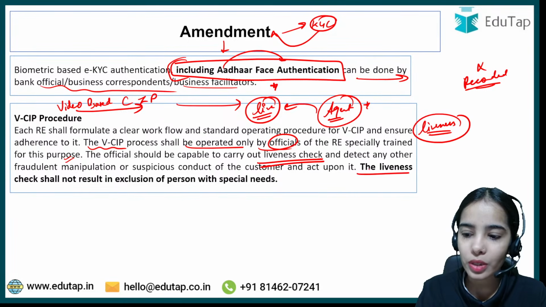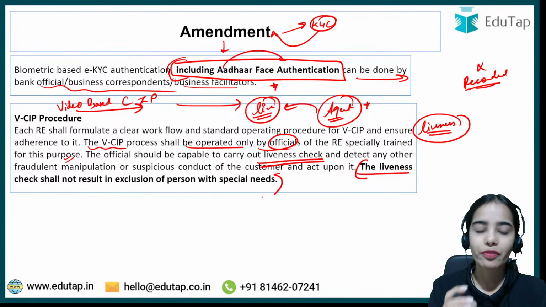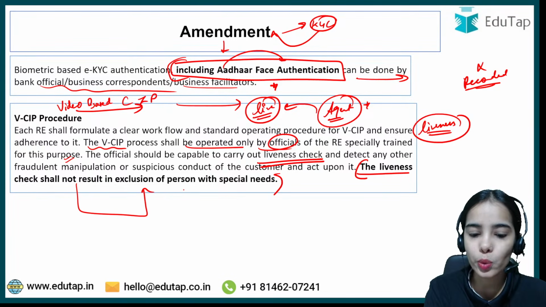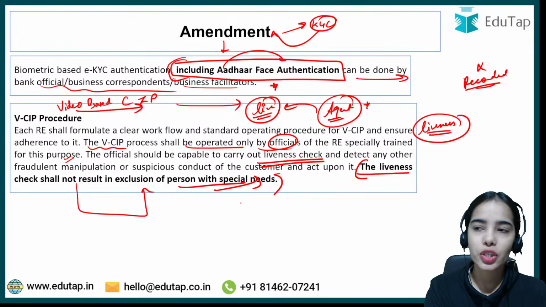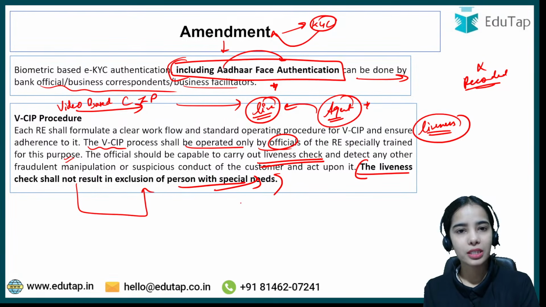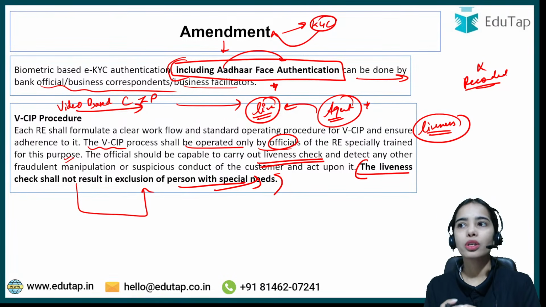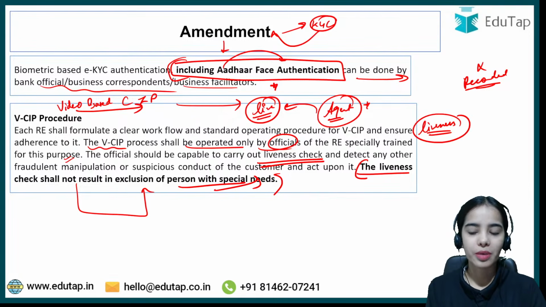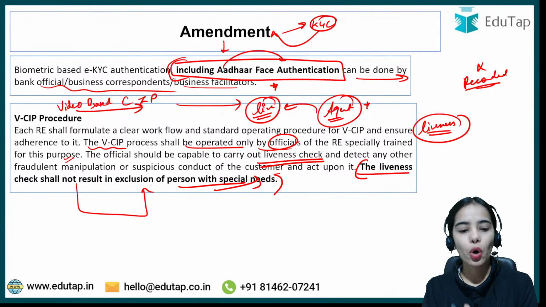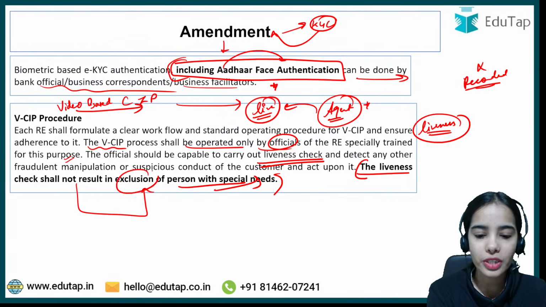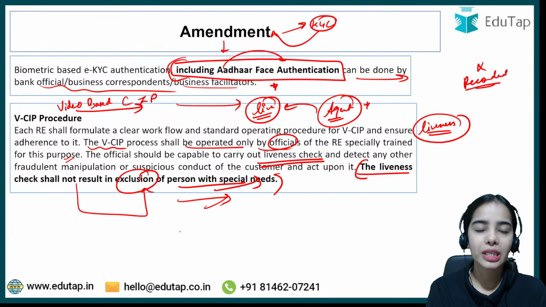Okay, now this clause has been added that the liveness check shall not result in exclusion of persons with special needs. So sometimes there are people who have a cognitive disability or some mental illness and such, as well as some other illness, or they are physically disabled. So the liveness check should not result in the exclusion of such persons with special needs. It has to be taken into account that people do have special needs.